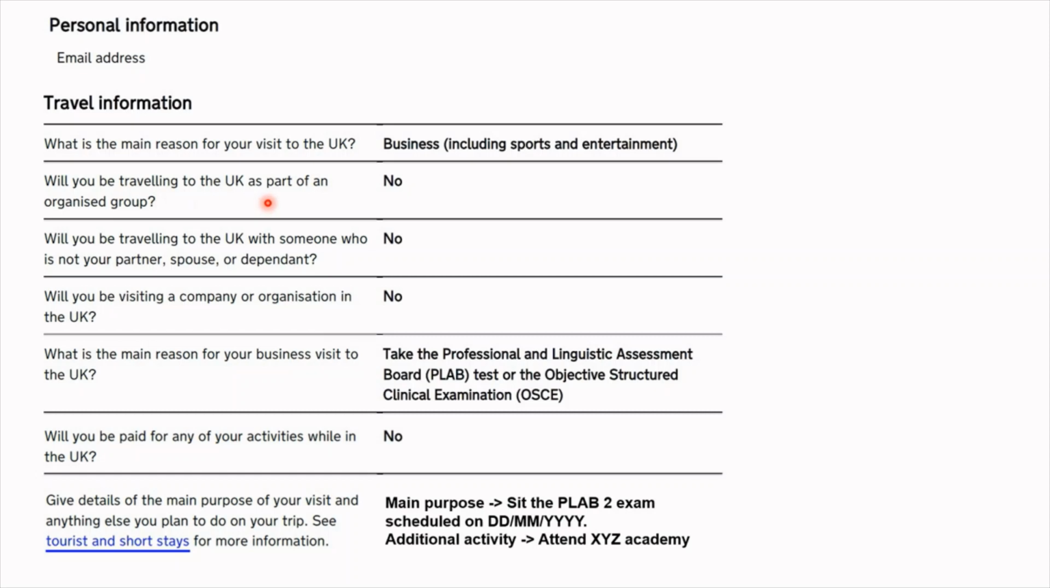Next question was, am I traveling as part of an organized group? At the time, no, I wasn't. Even if you're someone that's traveling to the UK to attend an academy and made the booking as a group, do not think that this counts as an organized group, because it doesn't. Will you be traveling to the UK with someone who is not your spouse or partner? At the time I wasn't, so I just wrote no. You have to tell your own truth over here.